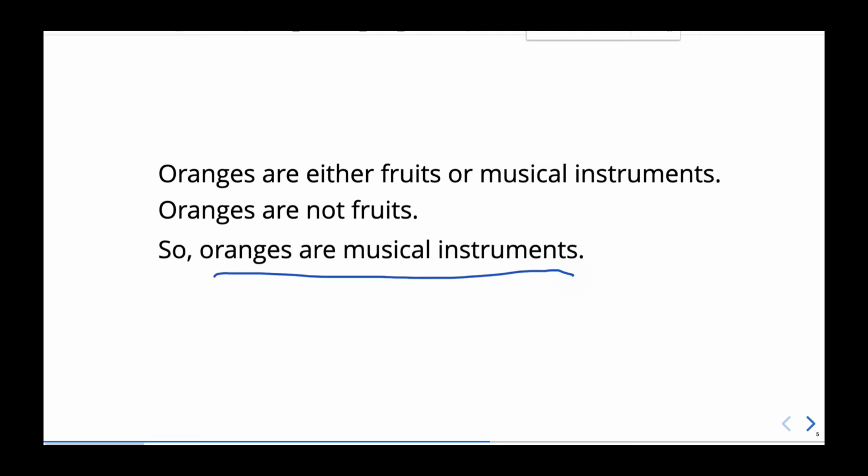However, in this course, we're going to see that these two thoughts, oranges are either fruits or musical instruments, oranges are not fruits, provide good reason to believe the conclusion that oranges are musical instruments. So what went wrong here is not that this is a bad example of reasoning. It's rather that you have good reasoning that's based on faulty evidence, namely oranges are not fruits, because this is false. Oranges, in fact, are fruits. So let's look at another example.